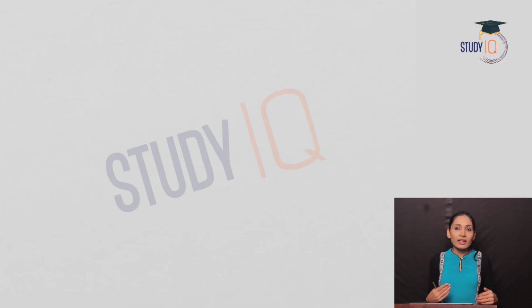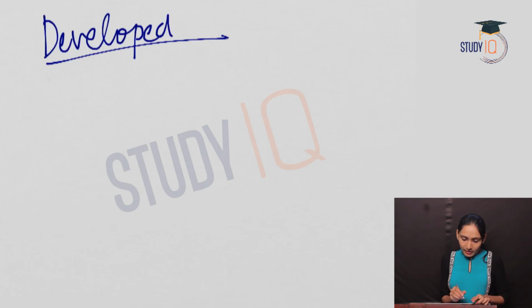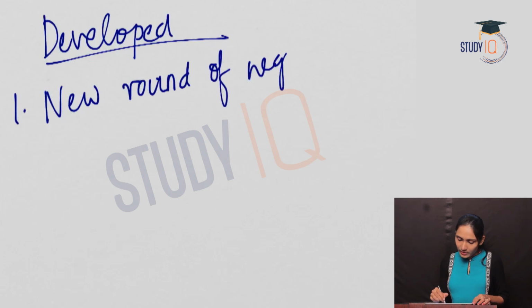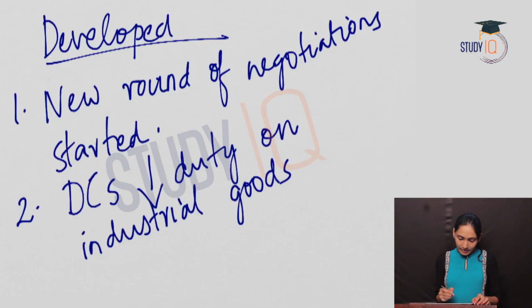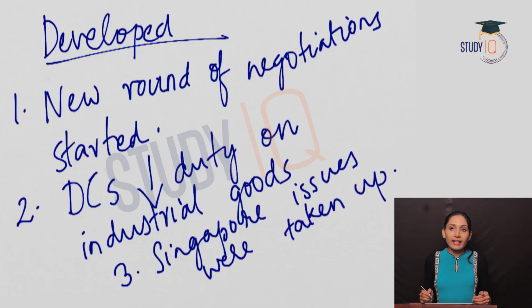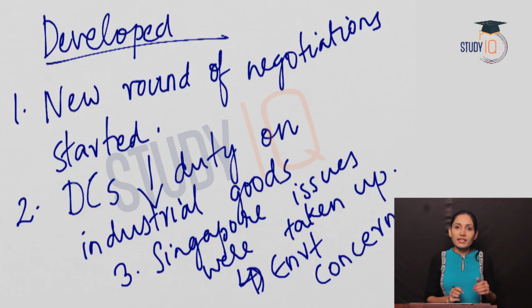Now let us see what are the negotiations which favored the developed countries in this conference. The first one was that a new round of negotiations was started. The second one is that the developing countries agreed to reduce the duty on industrial goods. The third one was that the Singapore issues were taken up by the board. The fourth one was regarding the environmental concerns, and the WTO will take care of the environmental concerns. These were the important negotiations under the Doha Development Agenda.